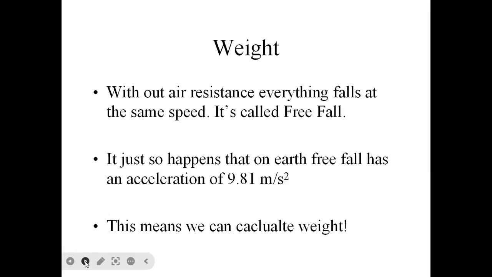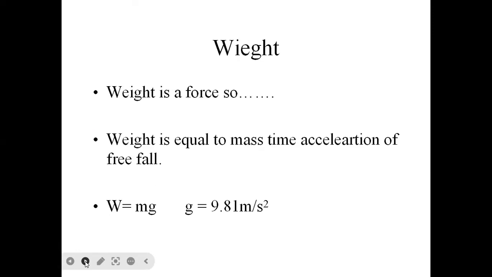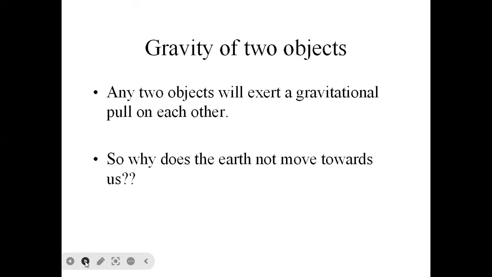Now, without air resistance, everything falls at the same speed. It's called free fall. It just so happens that on Earth, free fall has an acceleration of 9.81 meters per second squared. This means we can calculate the weight. So weight is a force and weight is equal to the mass times the acceleration of free fall. That means W equals mg. So you can easily calculate the weight of any body.